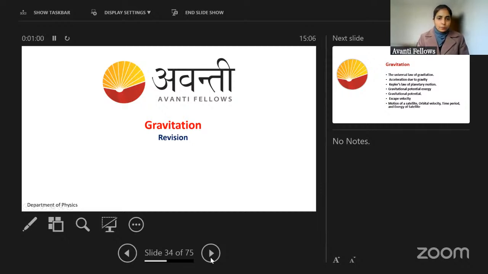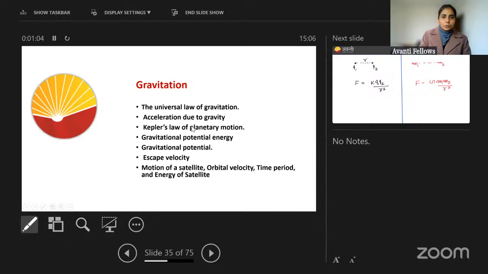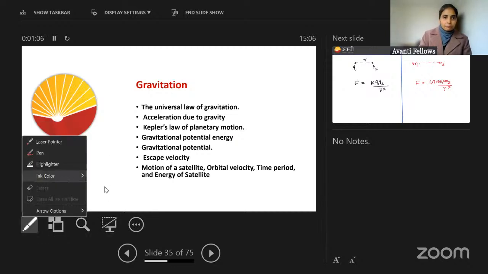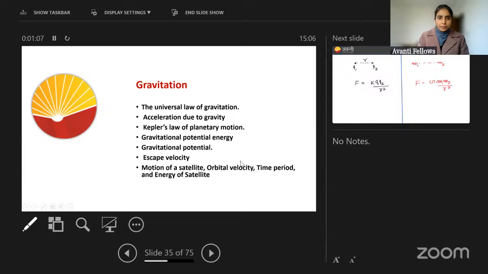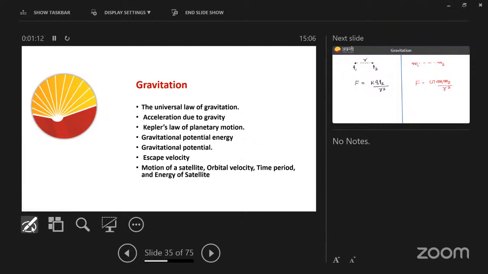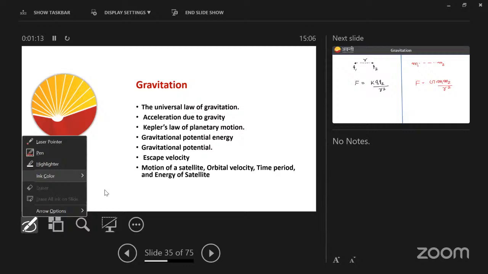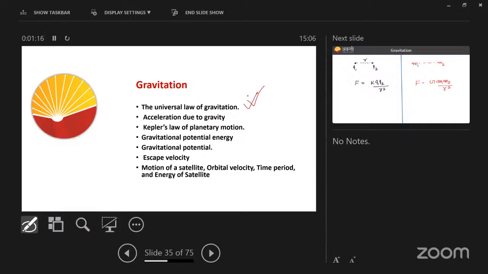What are the topics to be studied? What are the topics from which you will get the questions? First is the universal law of gravitation, which is just like Coulomb's law. Acceleration due to gravity is just like electric field.